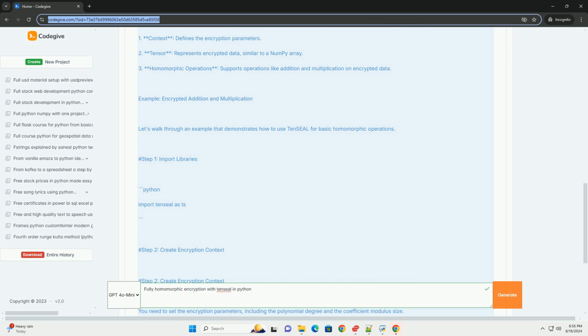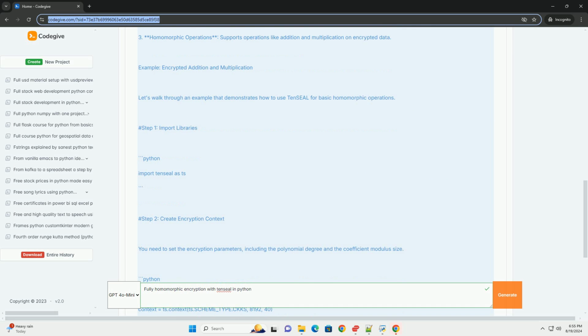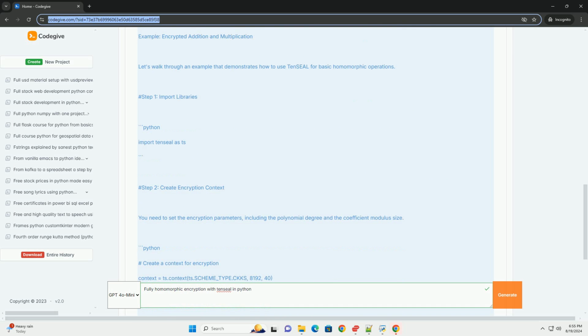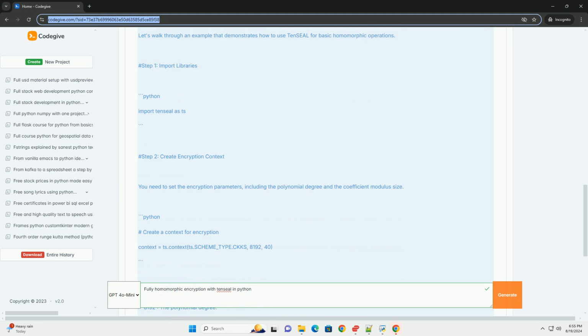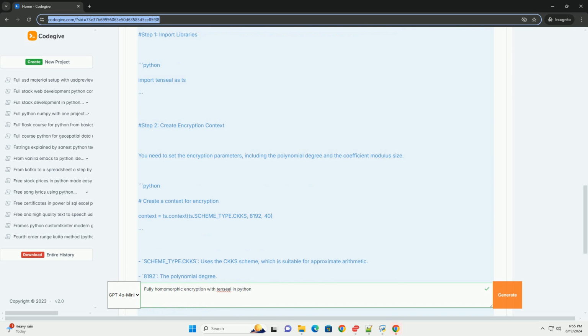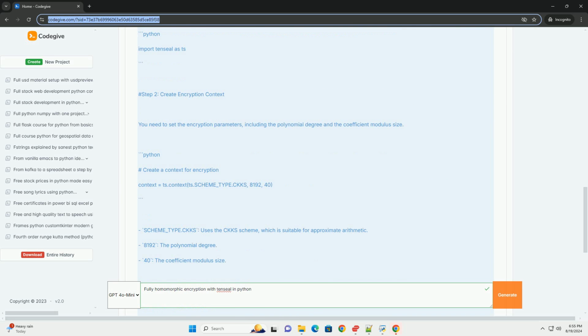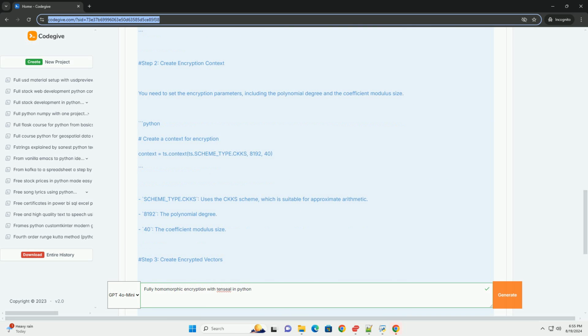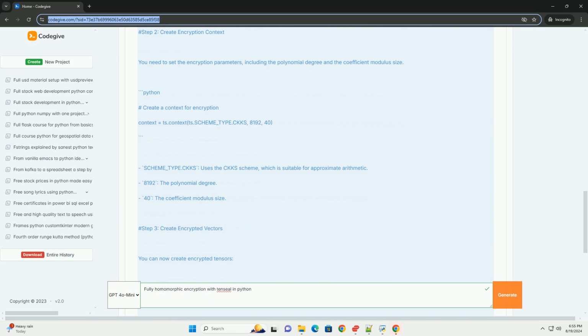Example: encrypted addition and multiplication. Let's walk through an example that demonstrates how to use TenSEAL for basic homomorphic operations. Step 1. Import libraries: import tenseal as ts. Step 2. Create the encryption context. You need to set the encryption parameters, including the polynomial degree and the coefficient modulus size. Step 3. Decrypt.